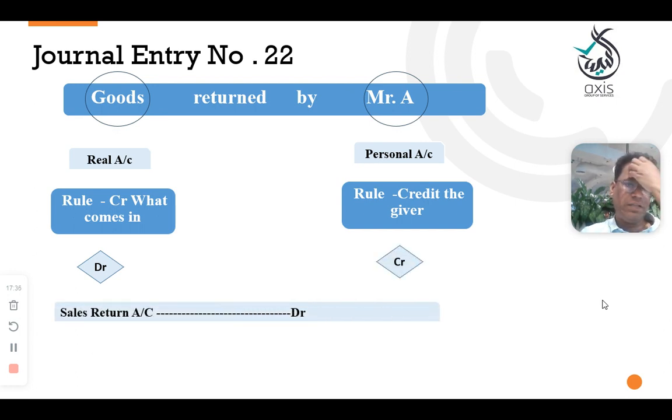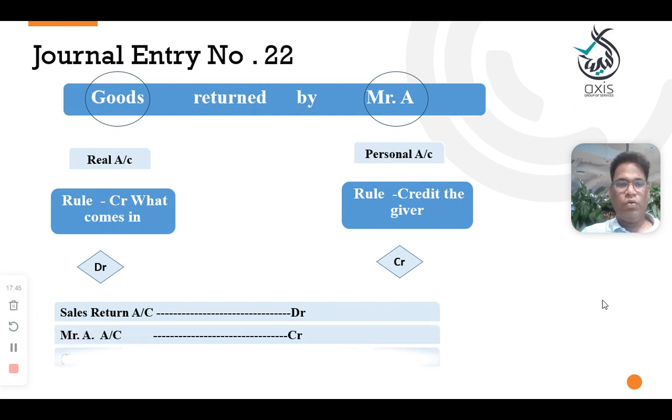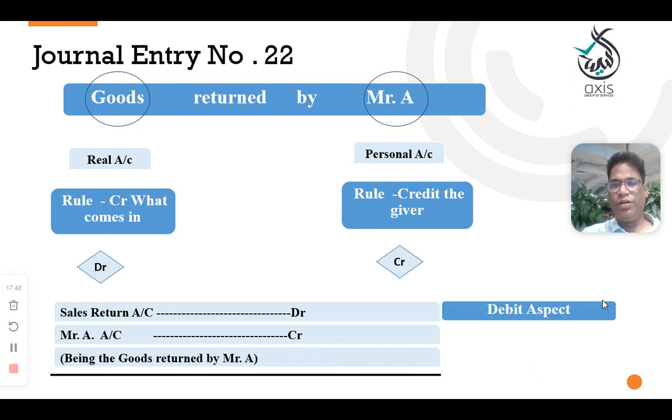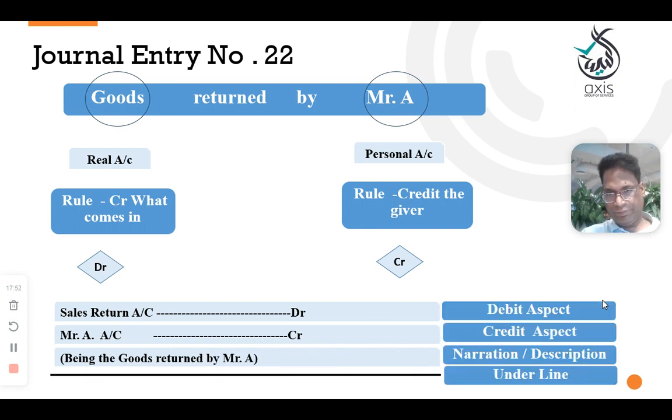So in this case, sales return account debit. Return we are receiving, when it comes in, debit it. So we need to debit with the name called sales return account, debit to Mr. A account credit, being goods returned. Debit aspect, credit aspect, narration and underline. We debited the goods because goods are coming into the business, with the name called sales return. This is the learning area, the concept here.